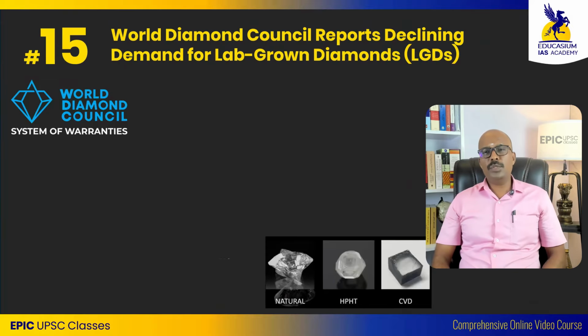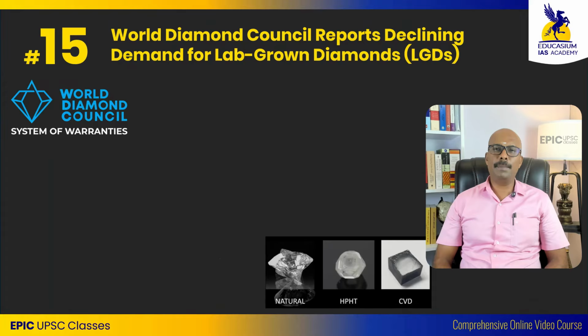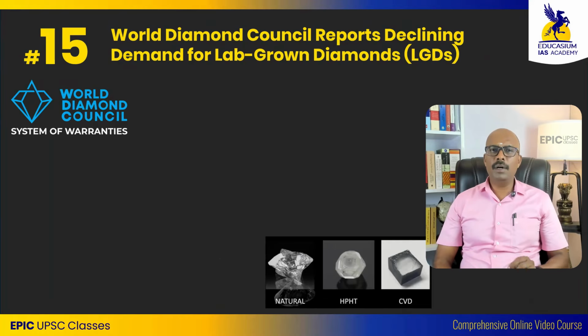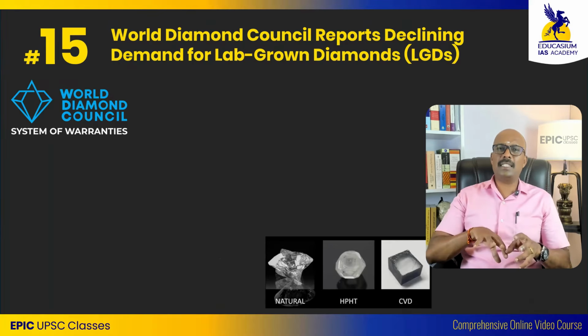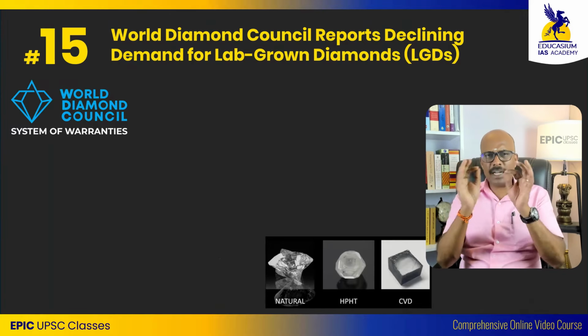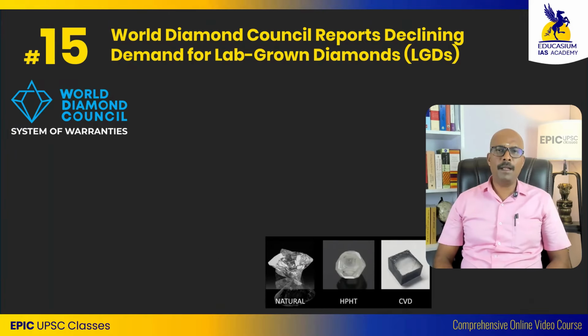The next news which is important is about not coal, but coal which is under pressure and got converted into diamond. So the diamond, natural diamond, and a new concept is LGD, lab grown diamond. The World Diamond Council has come up with a report stating people are now getting disinterested in lab grown diamonds. Lab grown diamonds look exactly similar to natural diamonds.